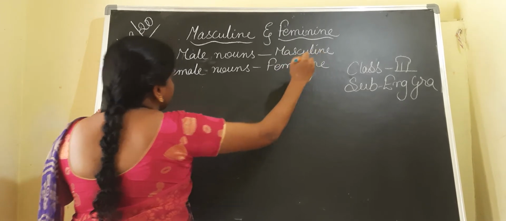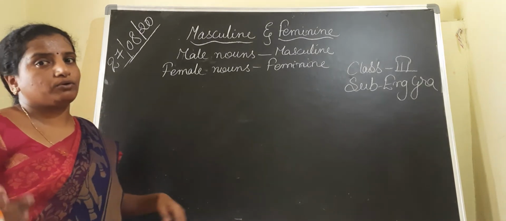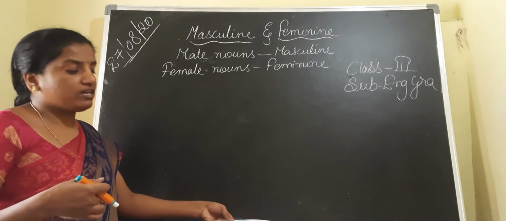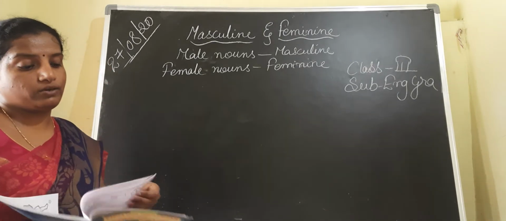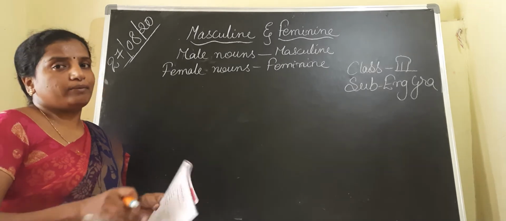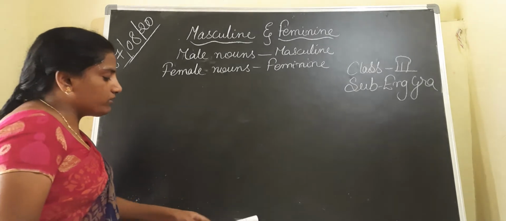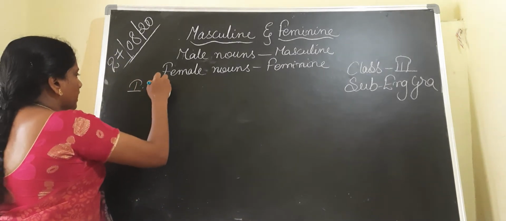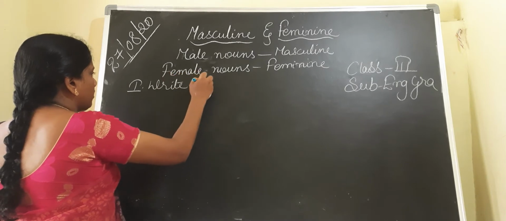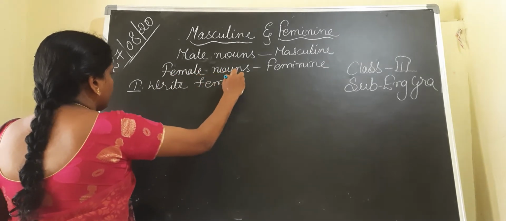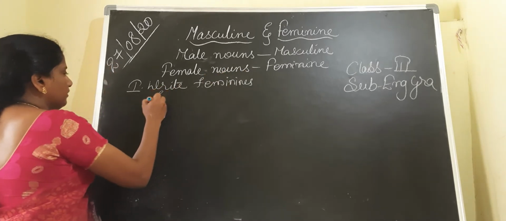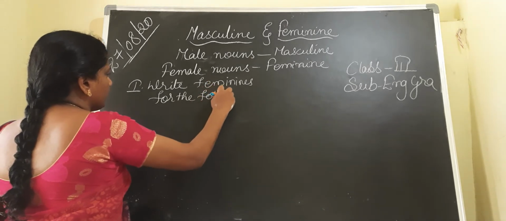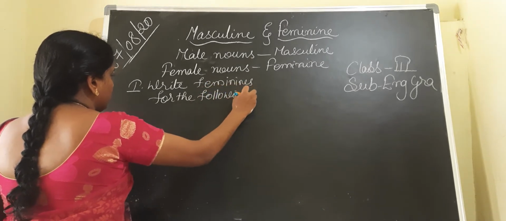Now today we will discuss, children, how to give the masculine form to the feminine and feminine form to the masculine. In our last class we have learned how to identify the masculine and how to identify the feminine genders. Okay, now suppose there is a question given to you: write feminines for the following. This is how they will give it to you to write. Now let us see.